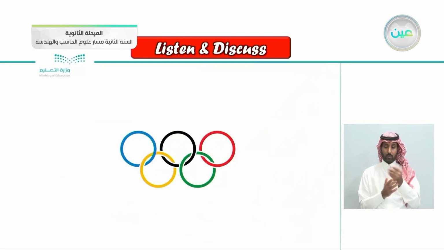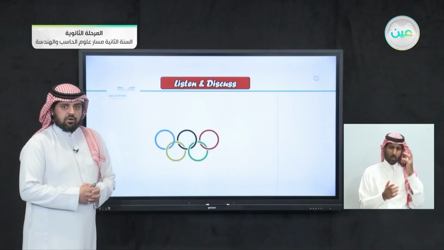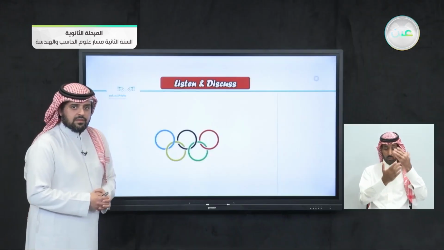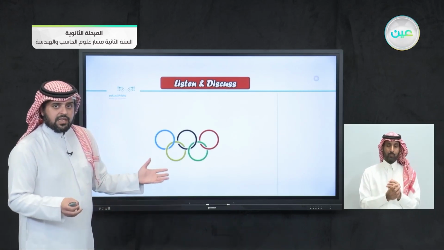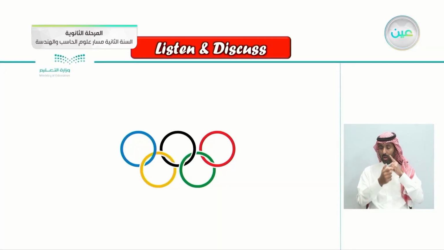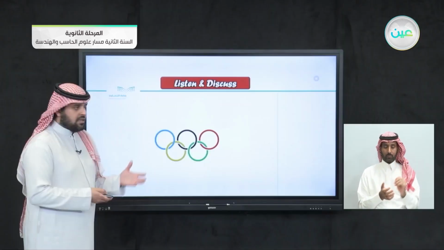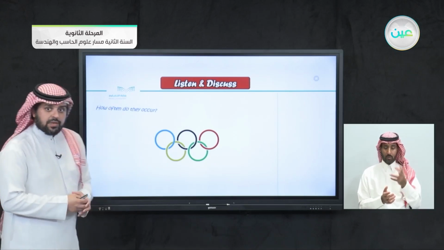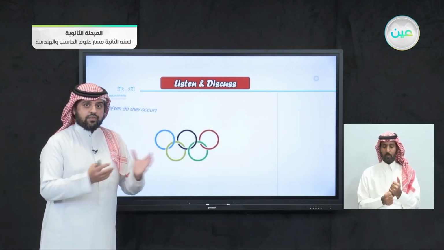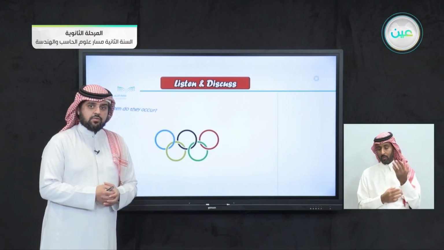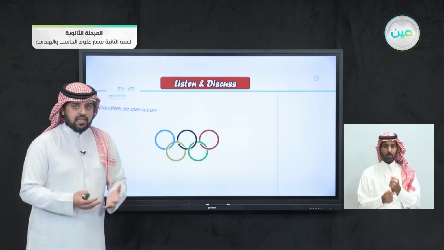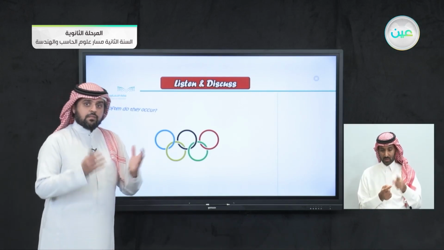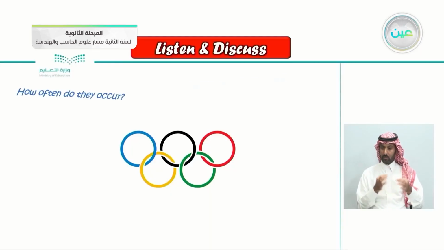So I think you can guess what's this logo here. Yes, that's correct. It's the logo for the Olympics. But can you answer some questions about it? For example, how often do they occur, the Olympic sports events? How often do they occur? Do they happen every year, every 2 years, that's correct, every 4 years?